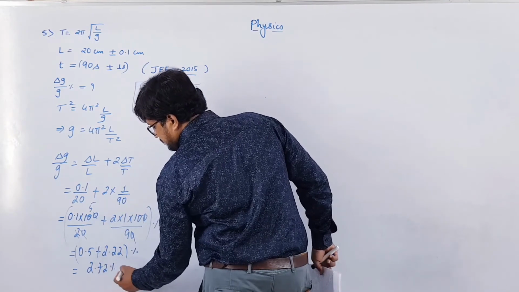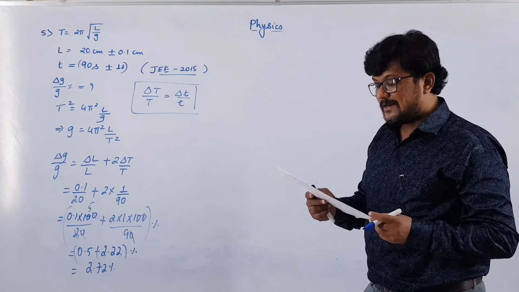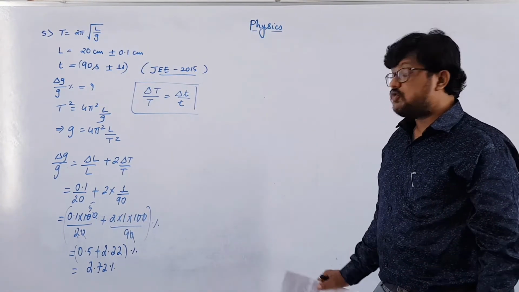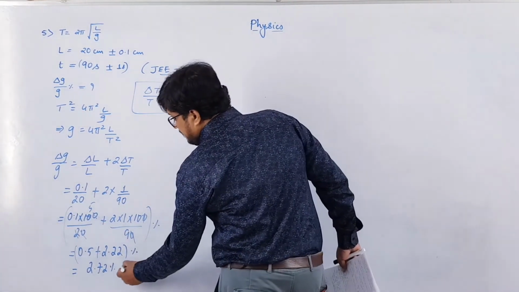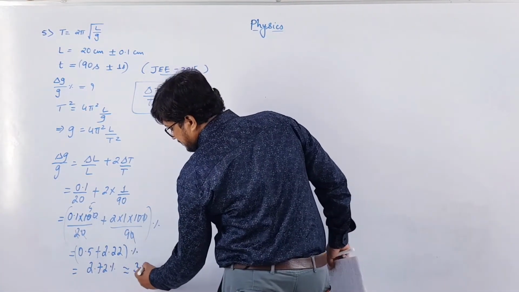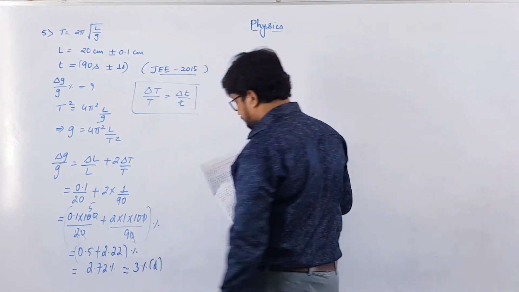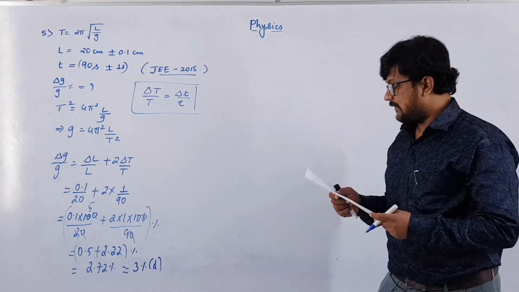So you can see that this is 2.72 percentage. We have options 1 percentage, 5 percentage, 2 percentage, and 3 percentage. Obviously 2.72, so if you round this off, your answer will be nearly equal to 3 percentage. So the answer is 3 percentage, option D. Clear? Fourth one, option D.